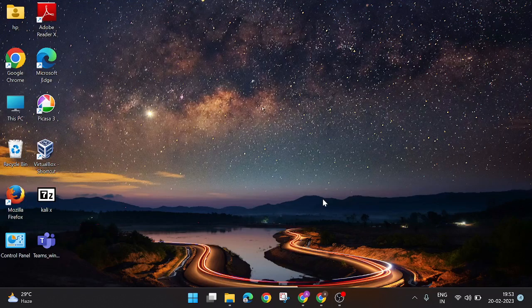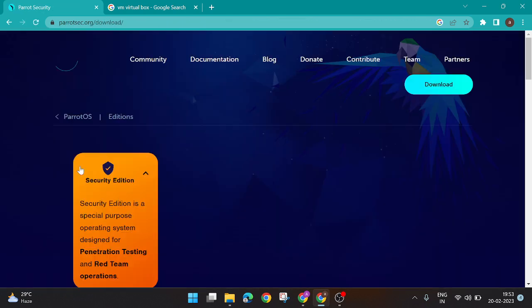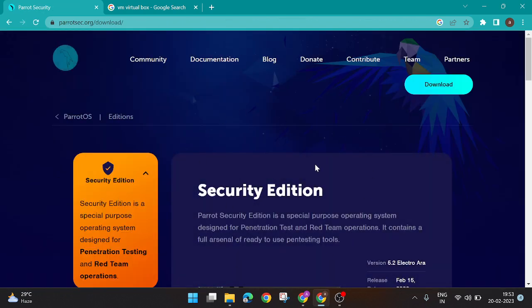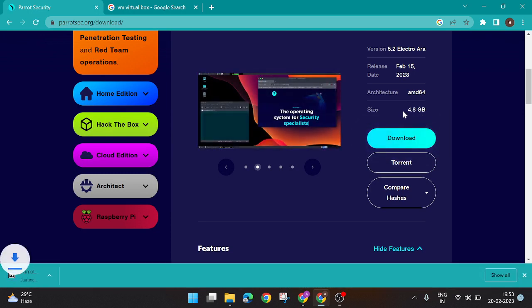Hello everyone, in this tutorial I will show you how to download Parrot OS and run it on VM VirtualBox. Firstly, we will search Parrot OS in Google. Under Parrot Security, click on Downloads. This page will appear. Now click on Download. It will take 4.8 GBs of space.